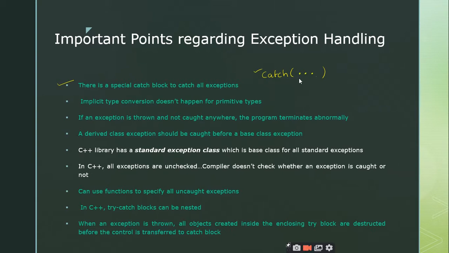So the remaining things are very similar to what we discussed in yesterday's class. Everything is similar except that the catch block which can catch hold of any exception is written in this particular syntax, where we have the same catch keyword followed by parentheses, and within the parentheses we just write 3 dots. That's it. The remaining catch block body remains the same. So if it is clear, we'll go with an example.